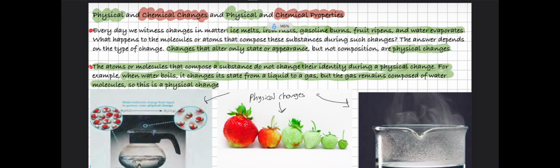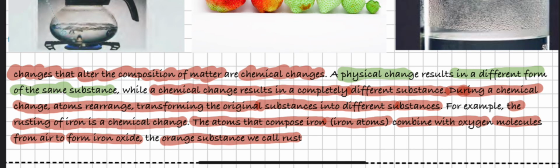Atoms or molecules that compose a substance do not change their identity during a physical change. For example, when water boils, it changes state, it becomes gas, but we still have the water molecule in it, so that means it's a physical change. Changes that do alter the composition of the matter are chemical changes. A physical change results in a different form of the same substance, but a chemical change results in completely different substances.